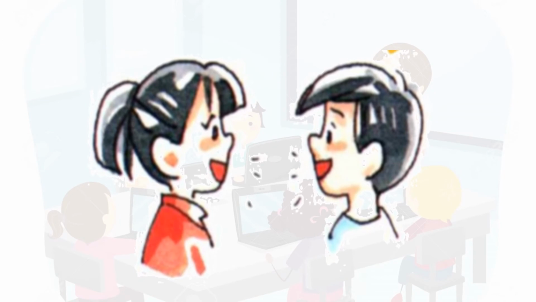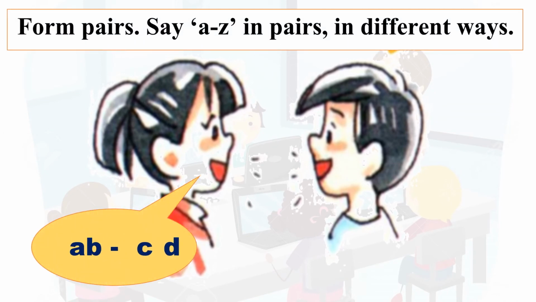Again they are practicing saying this letter in some different ways. How's that? Now Sukhada has started with two letters together. Previously we have seen she has just opted for the two letters A and B. Now she is saying these letters in group of two. A, B, C, D. A, B, C, D.